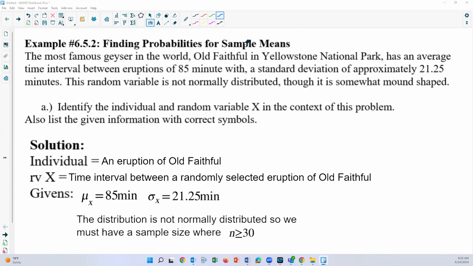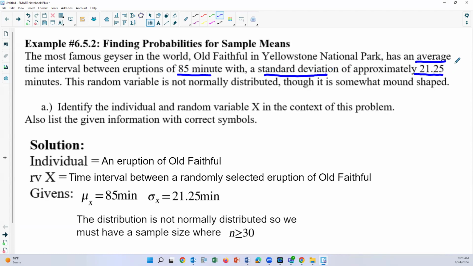Notice we find that we have an average. Remember, when we talk about average, that's the same thing as a mean. So we have an average time interval between eruptions of 85 minutes, and then we have a standard deviation of approximately 21.25.